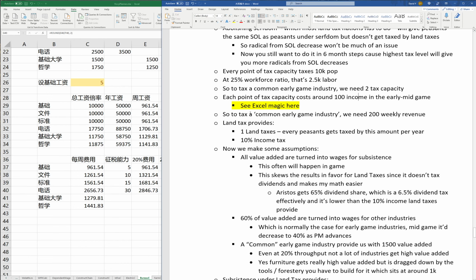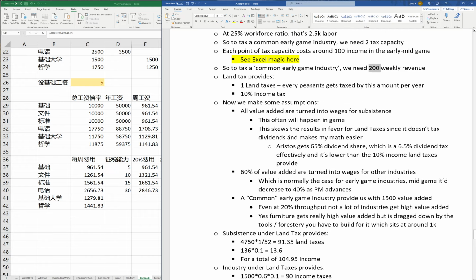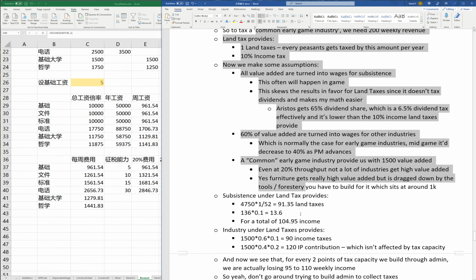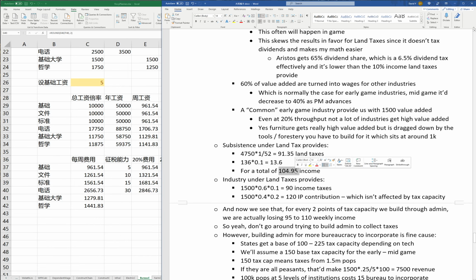That's a reasonable assumption. And we're also going to say that if we want to tax the common early game industry, we need 200 weekly revenue. And land taxes provide us, these are a bunch of assumptions I have made, but I'm not going to read into them too much because that would take too long. But essentially we can see here, under land taxes, one subsistence farm will provide us with 104.95 income. And one industry will actually only provide us with 90 income. The 120 investment pool contribution doesn't really matter because it's not affected by tax capacity. The tax capacity only impacts the income tax.